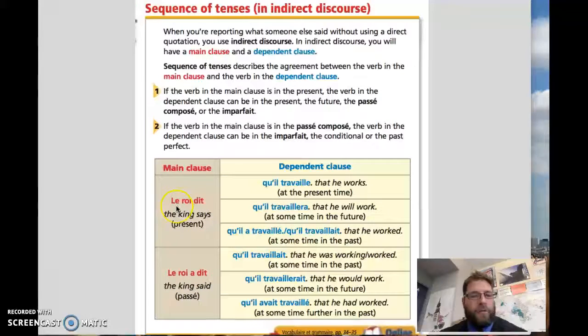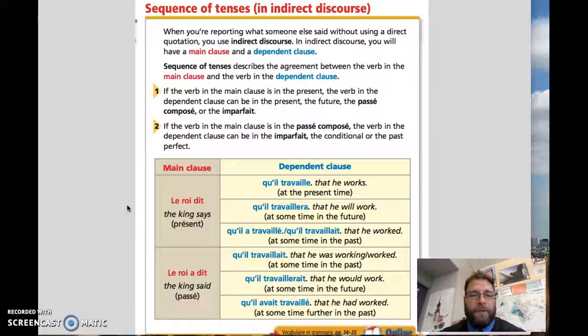We'll start with when the main clause is in the present tense. Your options for the second tense are present tense, futur simple, or simple future tense, passé composé, or imparfait. So I'll say them in French and then say what they mean in English.